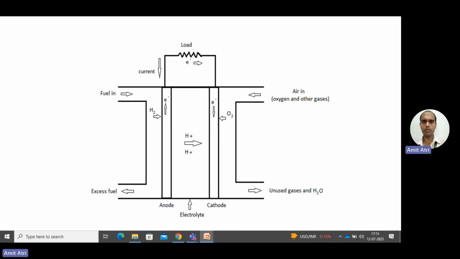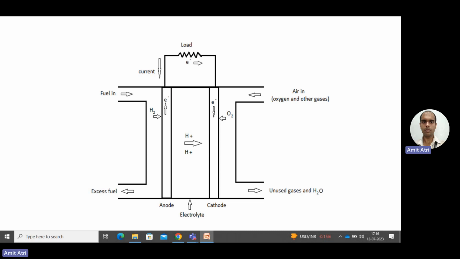This is an indication of the block elements and components in a solid oxide fuel cell. There are an anode and a cathode, and a hydrogen-rich fuel is supplied to the anode. From there the hydrogen ions move through the electrolyte to the cathode, and on the cathode, oxygen from the air that is being supplied combines with the hydrogen ions and produces water. So what is the output? That is water. That is why it was mentioned that it produces electricity very cleanly.